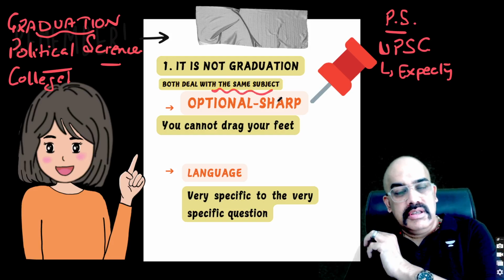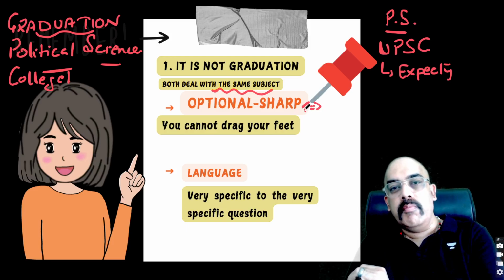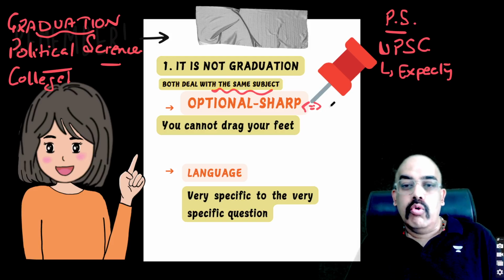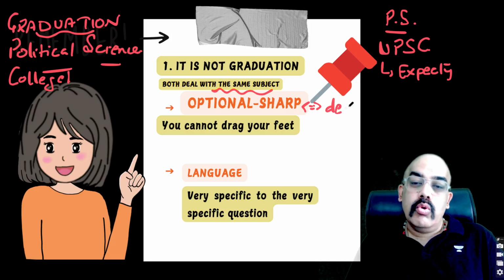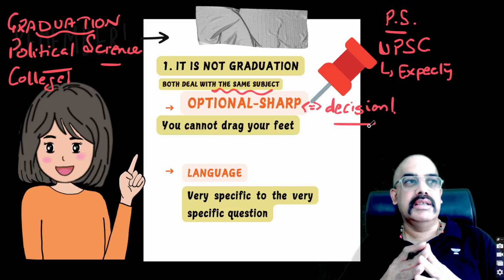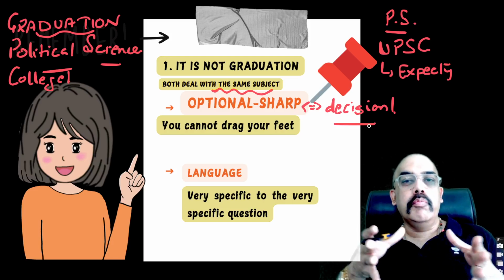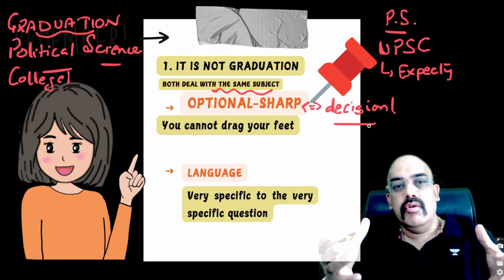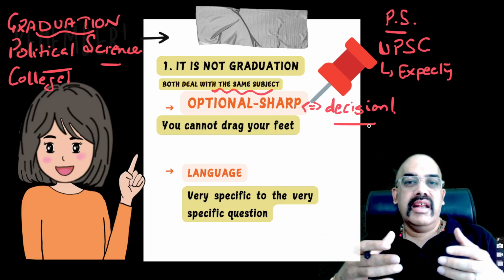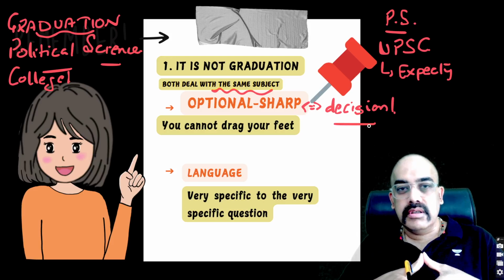In this optional subject, we are not only interested in the information that you are providing, but also are you able to take that information and make a decision around it. Let me explain this to you. Why are you taking this UPSC exam? UPSC exam तुम दे ही क्यों रहे हो? हम इसलिए दे रहे हैं UPSC Civil Service Examination because you want to become an officer.